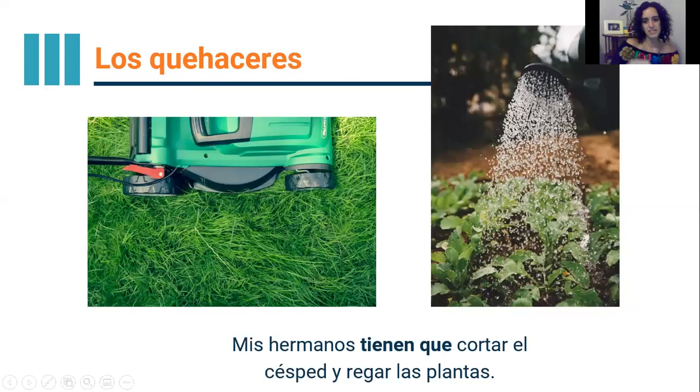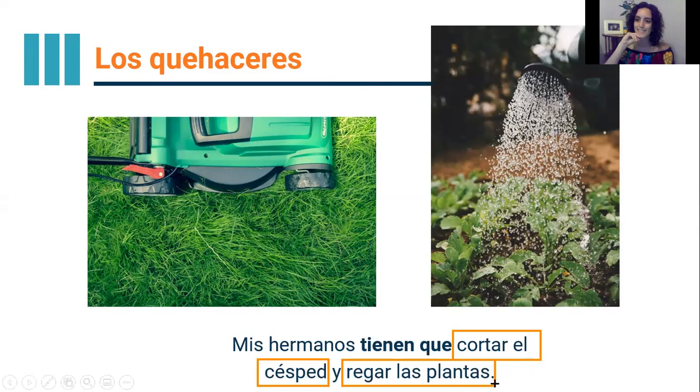Okay, mis hermanos tienen que cortar el césped y regar las plantas. Muy bien. So what's going on in that first image on the left? Here we're talking about mis hermanos this time, right? My brothers. ¿Qué es cortar el césped? On the left, what's going on? Sí, cortar el césped is to cut the grass. Good. Y a la derecha, on the right, ¿qué es regar las plantas? Sí, to water the plants, regar las plantas.